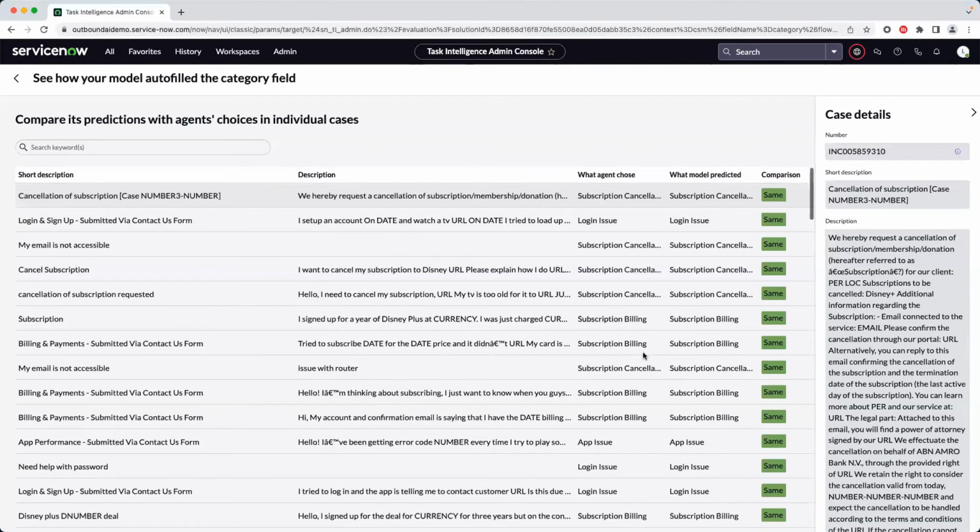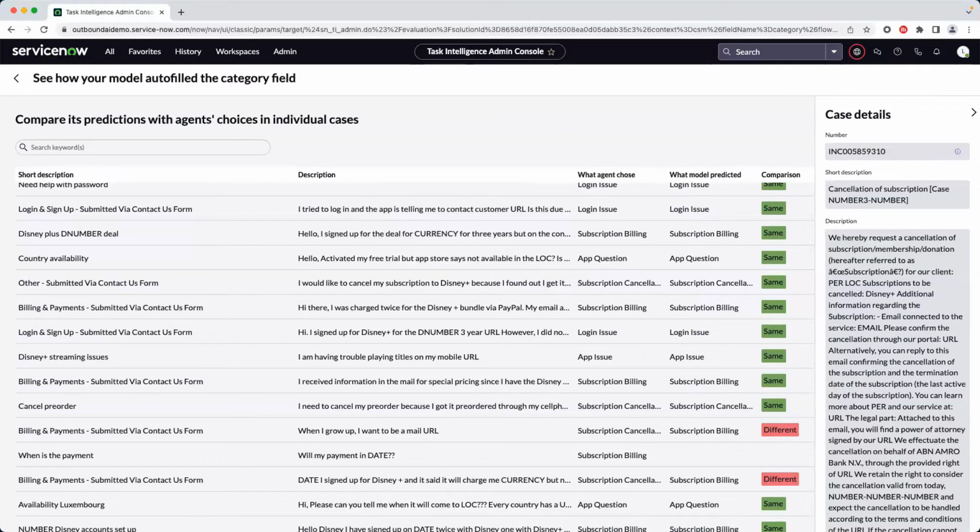The goal with this page is just for you to get a feel of how these predictions will actually look. It's not for you to assess the overall quality of the model. You should assess the quality by looking at the previous page that gives you that high-level breakdown. So let's go back to that last page.